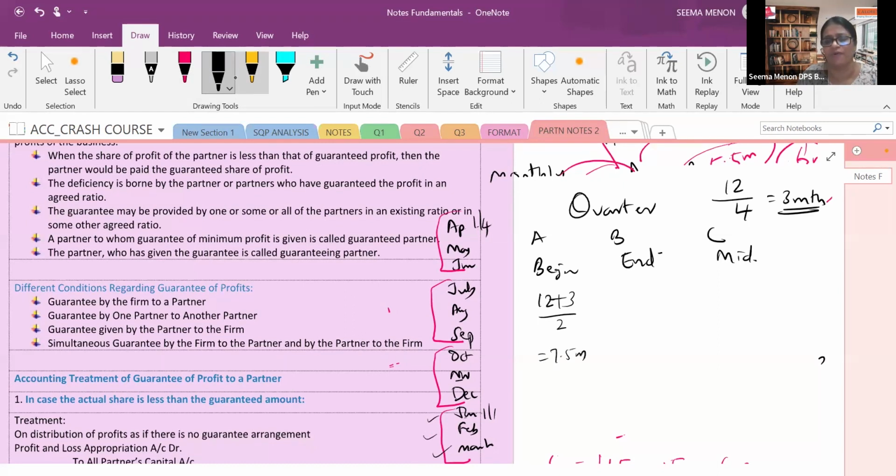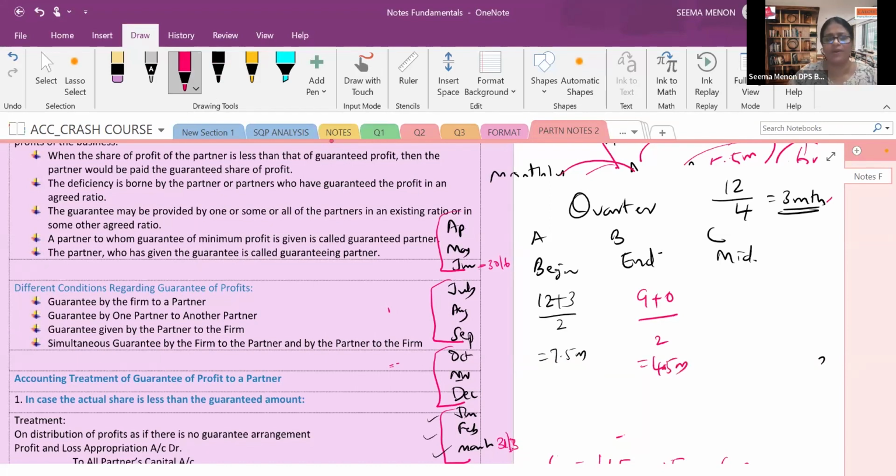That is 7.5 months. Now, end of the quarter, B is withdrawing. Let's come into that. Every end of the quarter means 30th June, we will be withdrawing. Then 31st March, he will be withdrawing. After 30th June, how many months are left? 9 months. After 31st March, how many months are left? 0 months. So the average is 4.5 months, right?